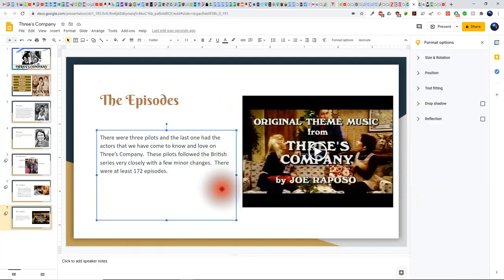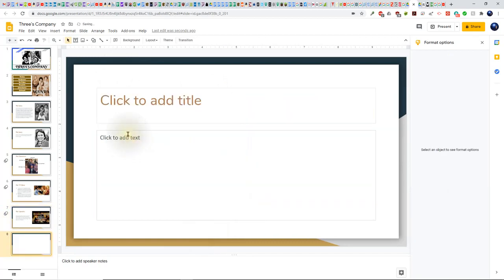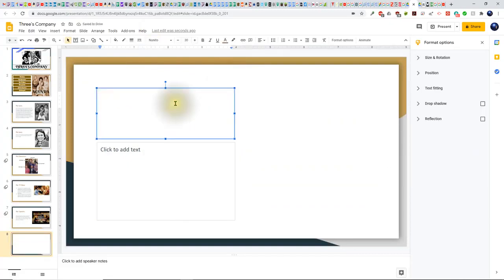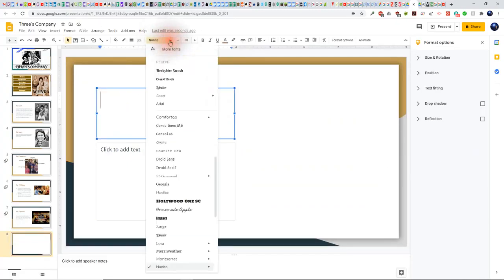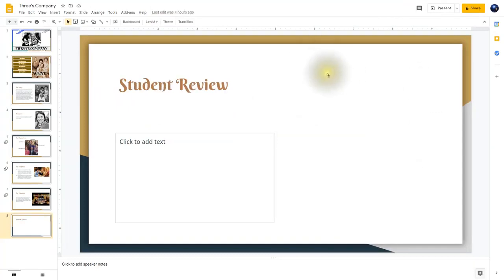So I'm done with the episode slide, so I'm going to click in here and you can use your shortcut Control M to insert a new slide. So I'm going to change the layout here. I'm going to click on Layout and I'm going to choose one column text. And this is the one that's called Student Review. So I'm going to change the font there and then key in Student Review.